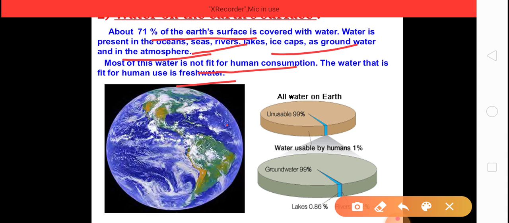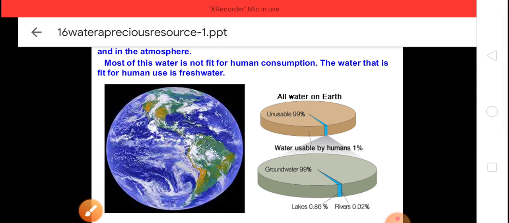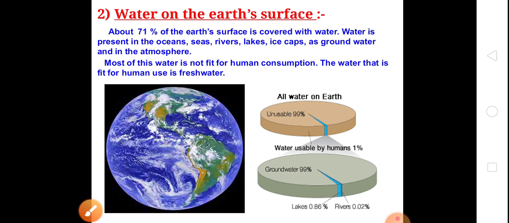We will not use the water found in the ocean, or in seas. Children, if fresh water is found in natural water bodies, then we can take it. Otherwise, we cannot take the salty water. Okay, clear?